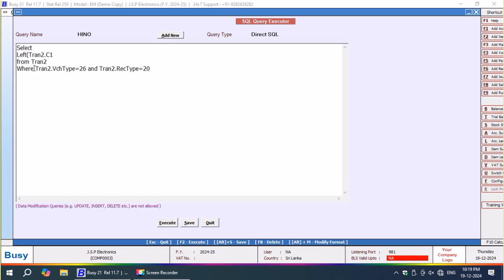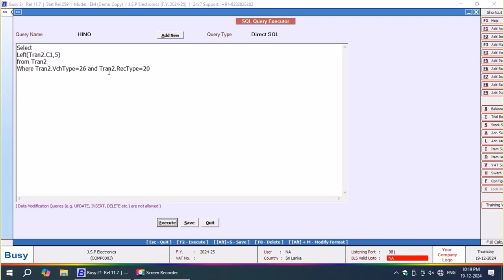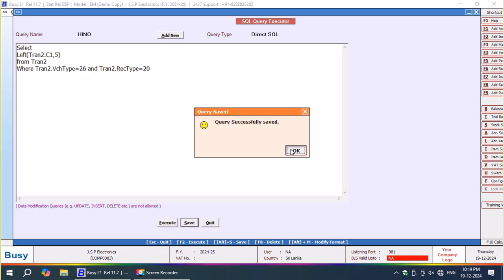Yes. Now I'm going to add a word called left comma 5. See, now what my query will do is, from the left it has taken this much. Again I will check it one more time, perhaps. Save. Now done. Saved.